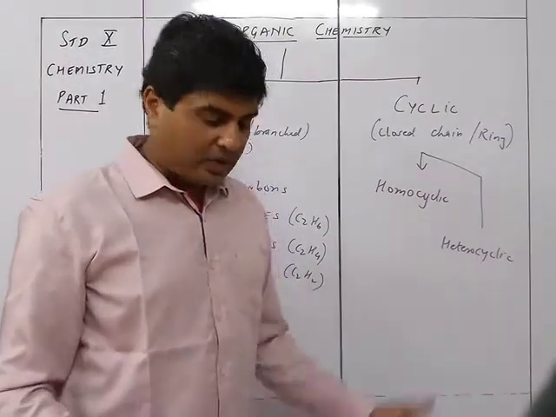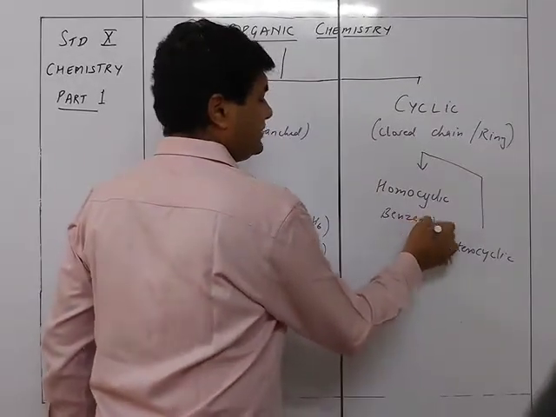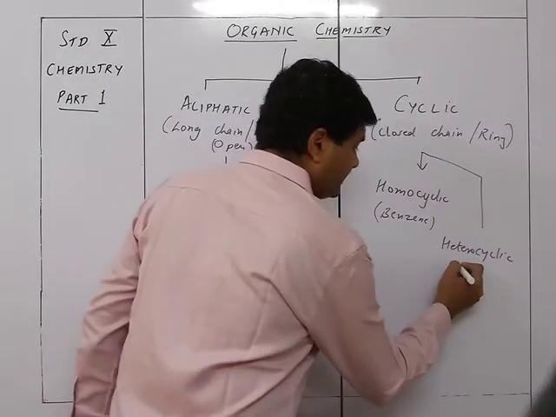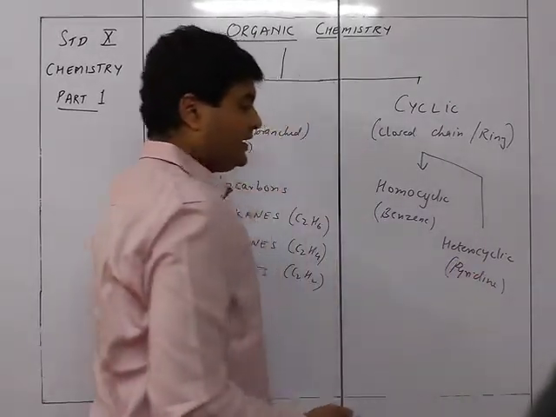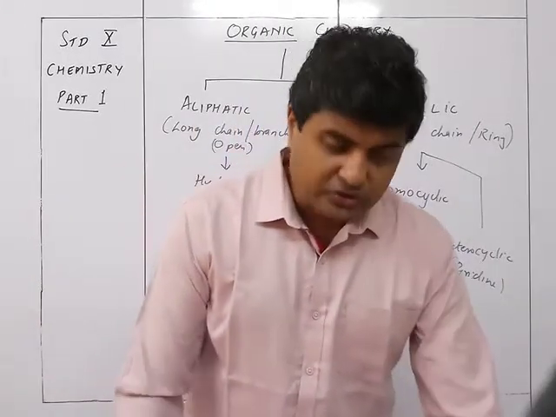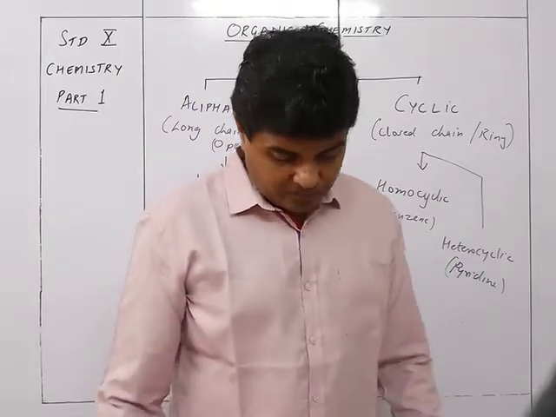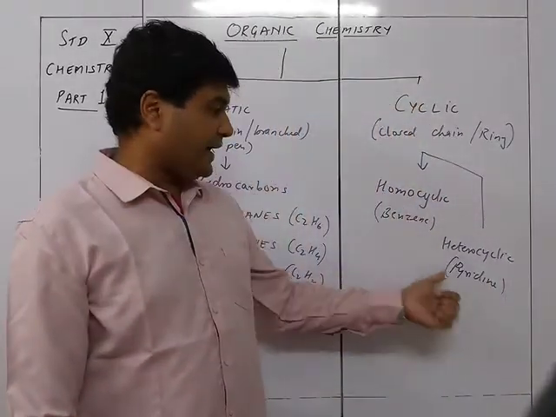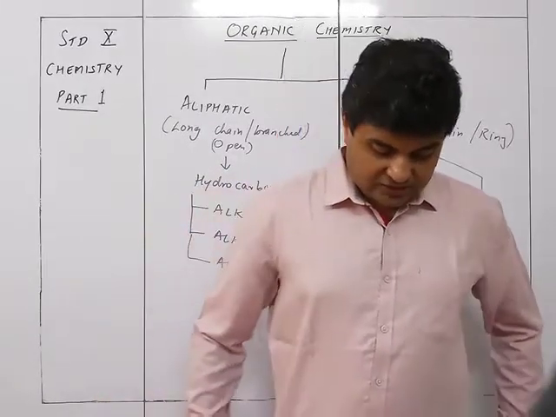But examples: benzene is a benzene ring which is aromatic in nature, an example of homocyclic, and pyridine is an example of heterocyclic. Both are aromatic compounds. So benzene and pyridine are the examples for closed chains.